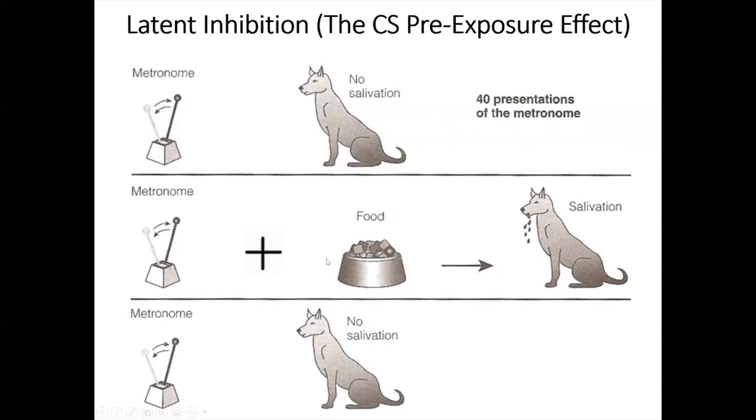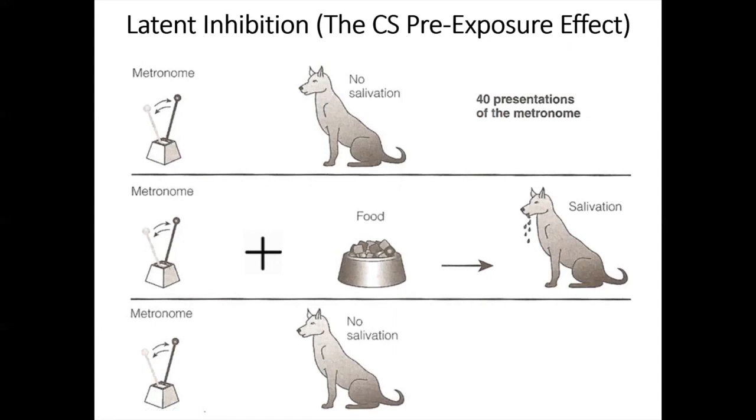You'll have to pair the metronome with the food for longer than you normally would before the animal will start salivating when it hears the metronome. So, either way, we'd say that this animal's pre-exposure to the metronome has inhibited its ability to associate that metronome with food. So, again, that's called latent inhibition, or we also call it the CS pre-exposure effect.